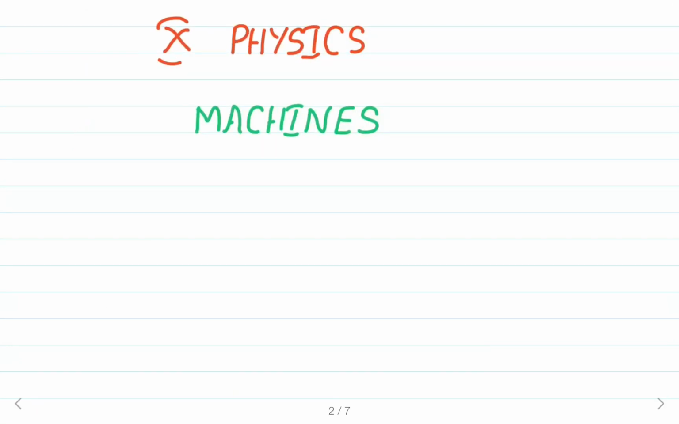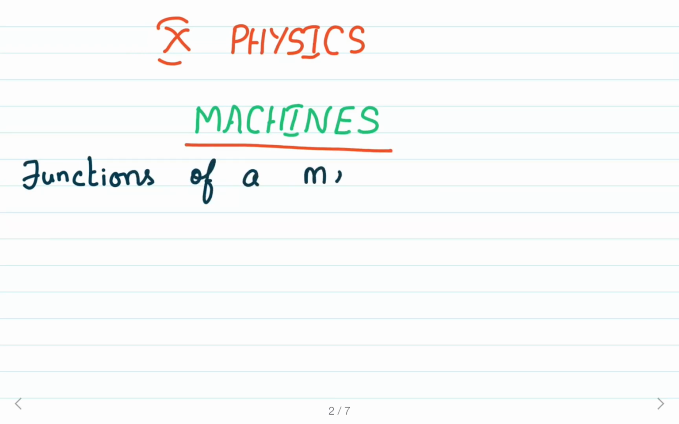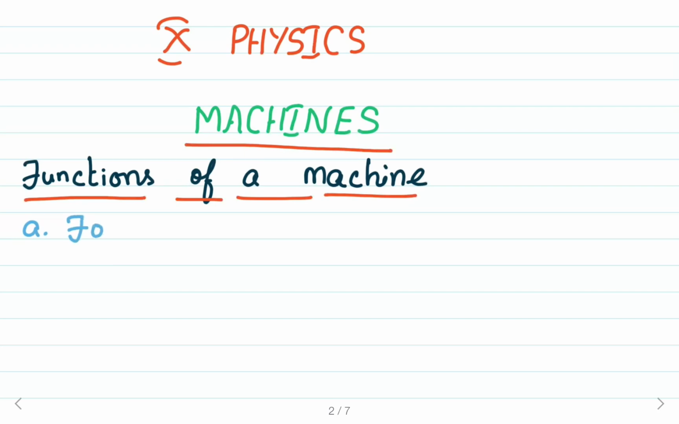Next, we study the functions of the machine. What are the main functions of a machine? First one, the machine acts like a force multiplier. That is, the machine acts as the force multiplier.